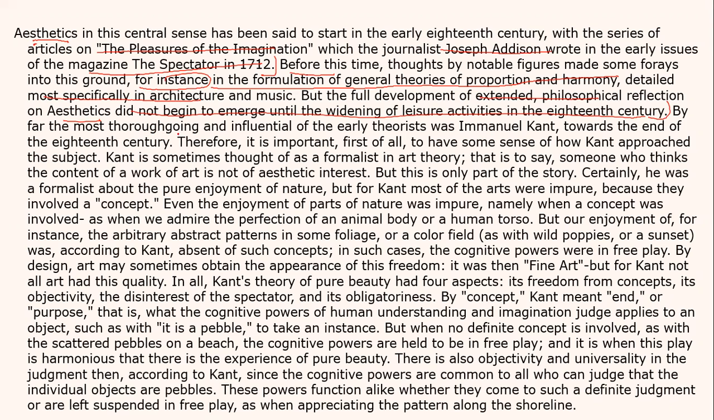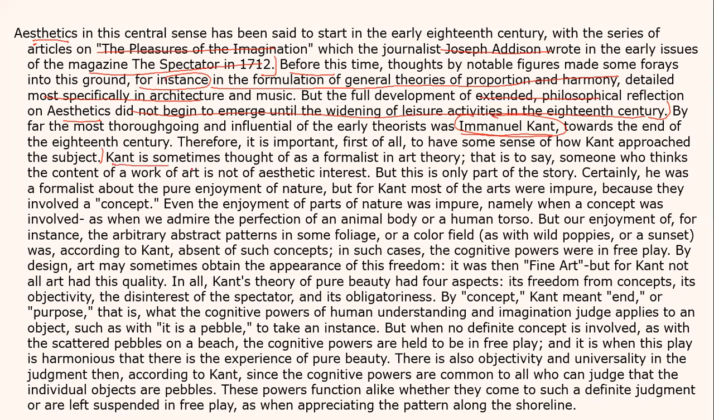By far most of the thoroughgoing and influential of early theorists was Immanuel Kant. Now I know that he will talk about Kant, what he has done towards the end of the 18th century. So he said that he is the most significant figure on this. Therefore it is important first of all to have some sense of how Kant approached the subject. Again, he's saying that he was the most important figure. Let us understand the subject from his point of view.